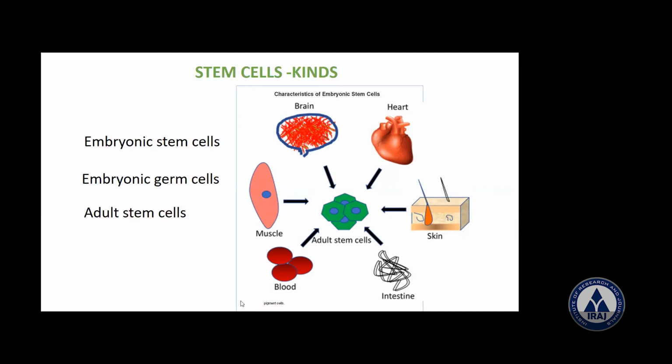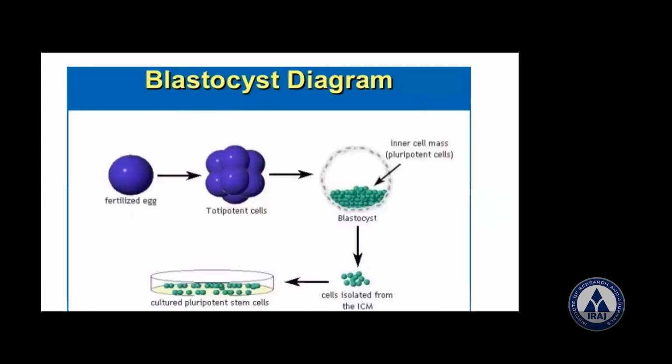Now just see that one. Adult stem cells here. They are going to the brain here. They can go to the heart. They can be seen in the skin, intestine. You can see the blood. You can see the muscle. But remember, they are seen after birth, not when an individual reaches the adult stage here. Okay, adult stage here.